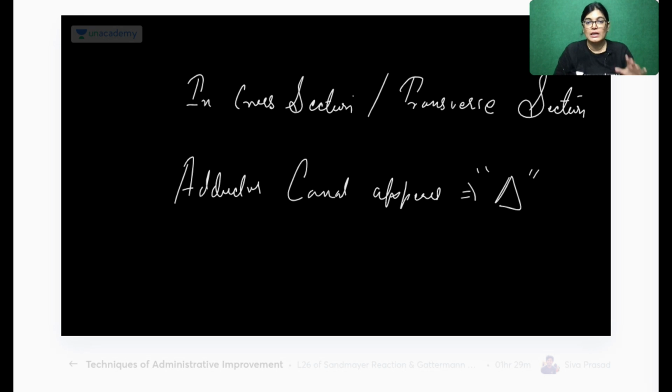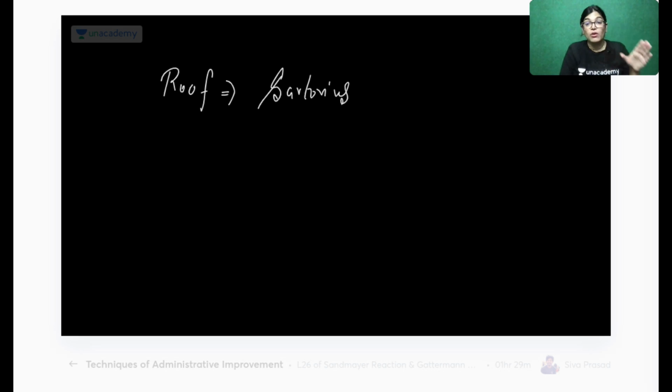Now, one more thing I just want to tell you. This has been asked many times in your examination: what is the subsartorial plexus? So the roof is formed by which muscle? Everyone knows the muscle forming the roof? The sartorius muscle. Yes, absolutely right. Below the sartorius muscle lies the subsartorial